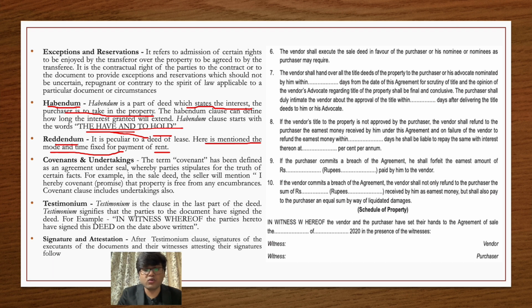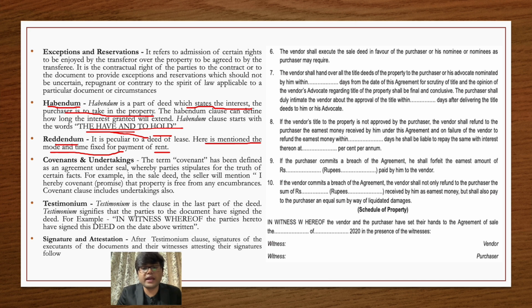By covenant, what do I mean? I hereby promise. Even if you look in a general dictionary, the term covenant means you are making a certain promise to the other party. You are mentioning that this property is free from all restrictions. If we are talking about a lease agreement, the landlord will covenant that this property has not been let to any other person. So the landlord will say, I hereby covenant that this property is not leased to anyone else. And if I am, let's say, the tenant, I will say that I hereby covenant to pay this amount of rent from this particular date.